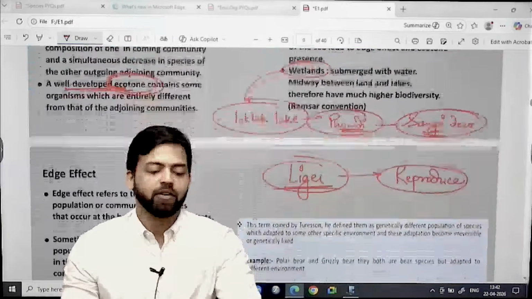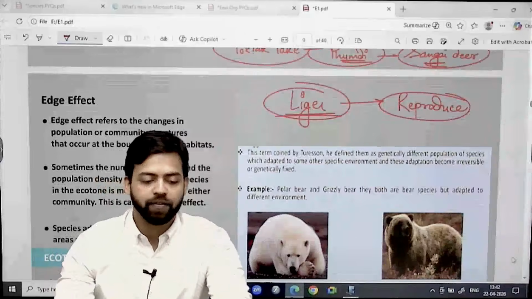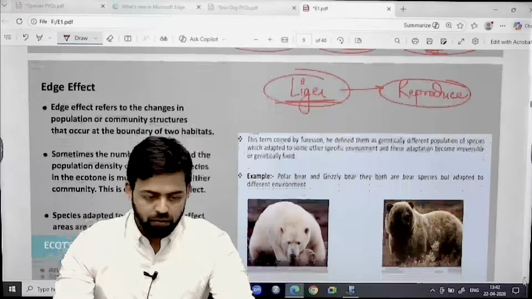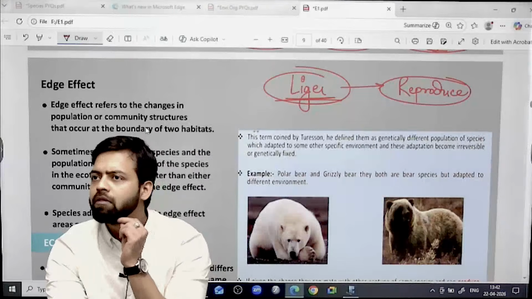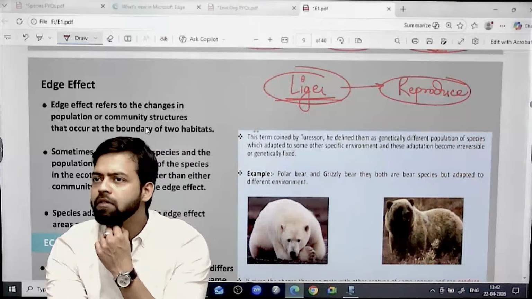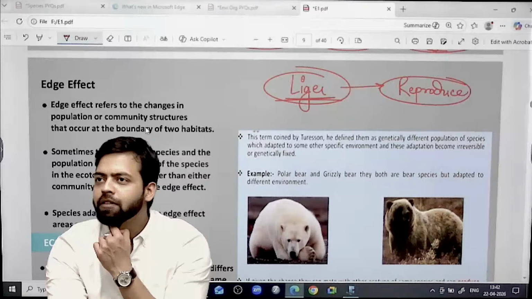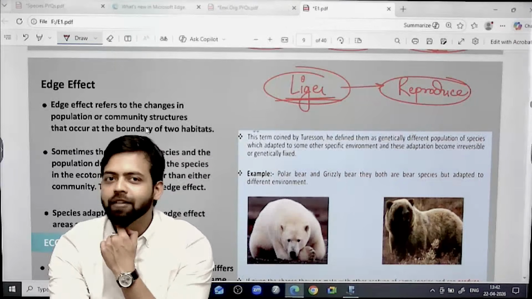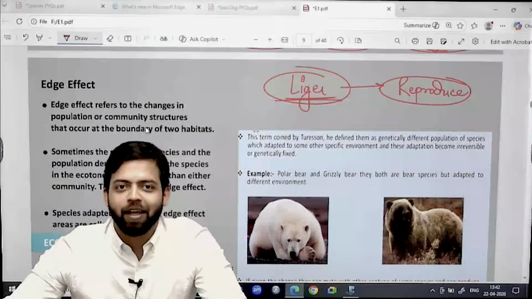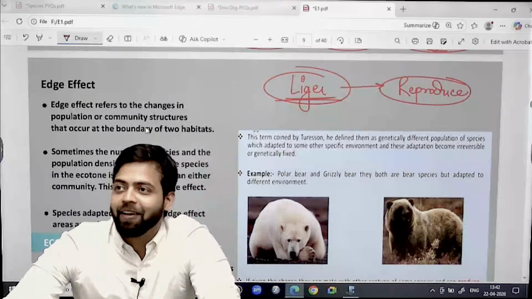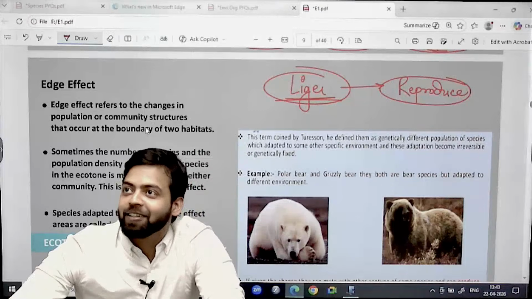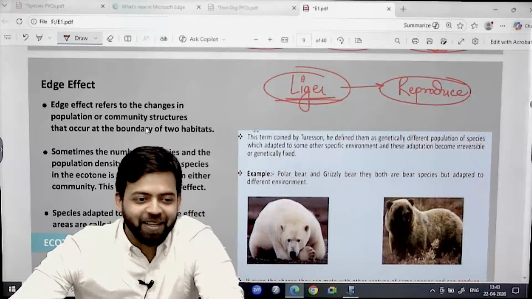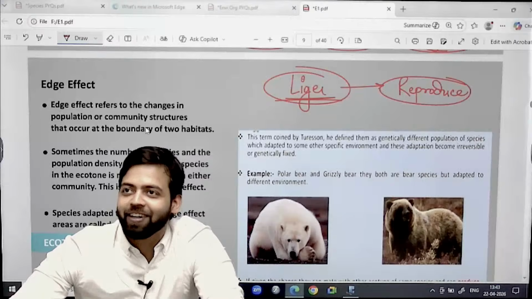Then write about edge effect. Edge effect. It refers to the changes. Some comments are there in some other language which I cannot comprehend, but if possible, I can make it translate as well, right? Had there been an online class, I would have translated this as well.